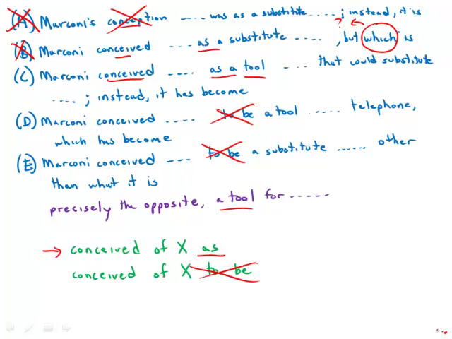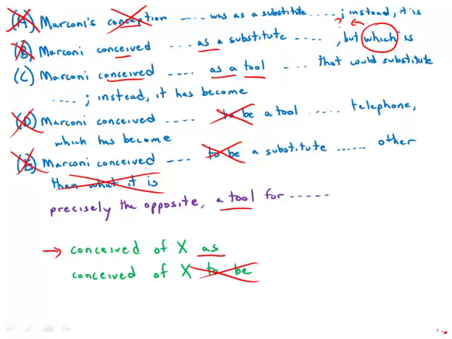I'll just point out also at the end of E we have this lovely phrase, other than what it is. And notice in particular how that fits in with the text that follows it. Other than what it is, precisely the opposite. Oh my God, it's a train wreck. So A, B, D, and E are all out.